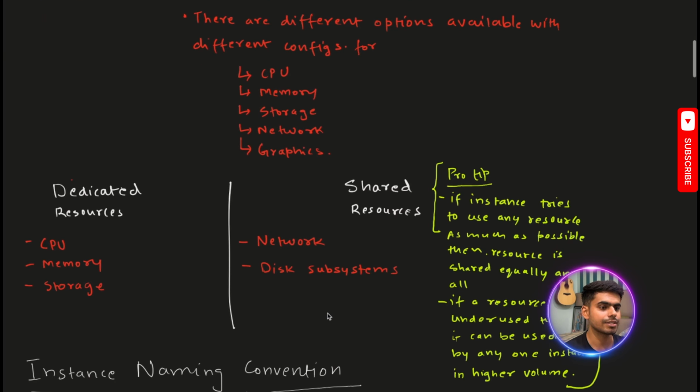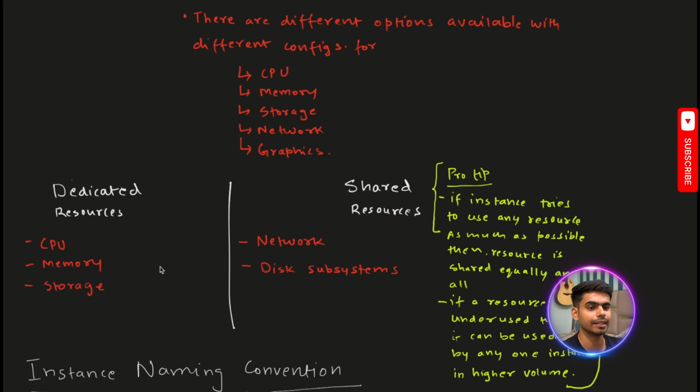These instances have resources. Now, there are two types of resources: dedicated resources and shared resources. Dedicated resources are reserved for a particular instance, whereas shared resources can be shared among multiple instances. Resources like CPU, memory, and storage are directly related to the compute capacity we are expecting from our instance. So that's why they are always dedicated.